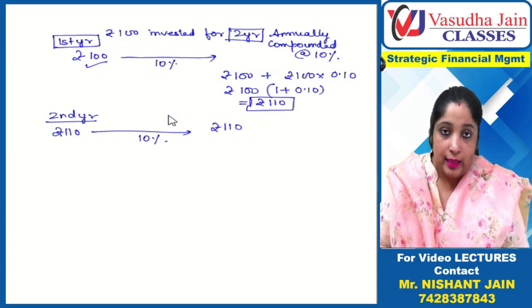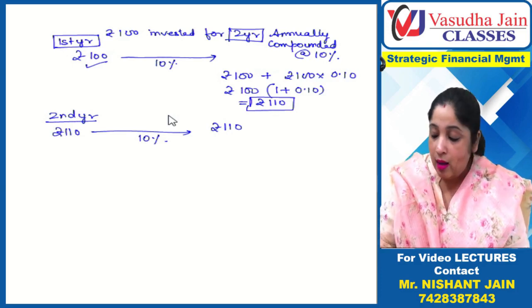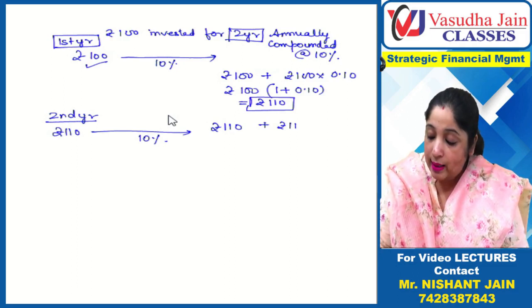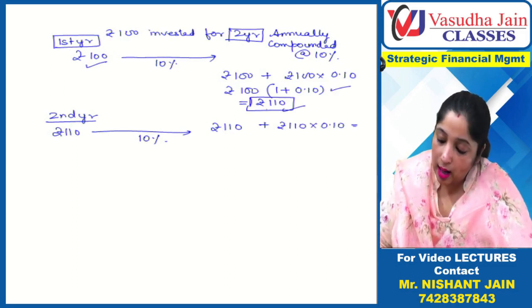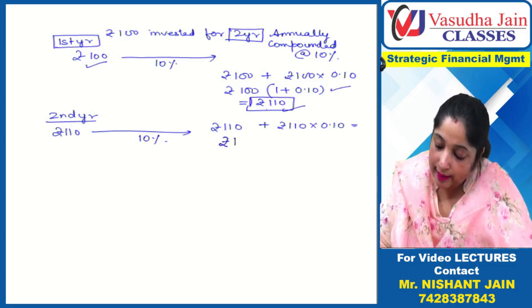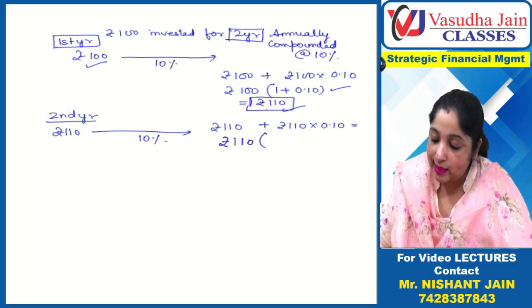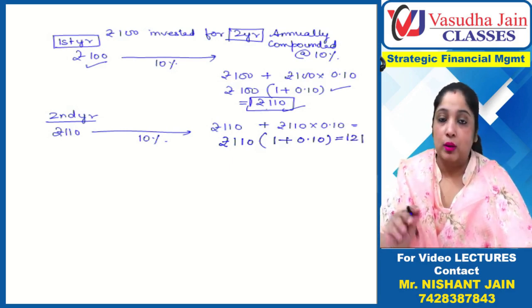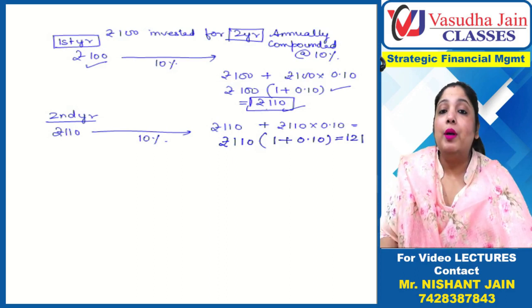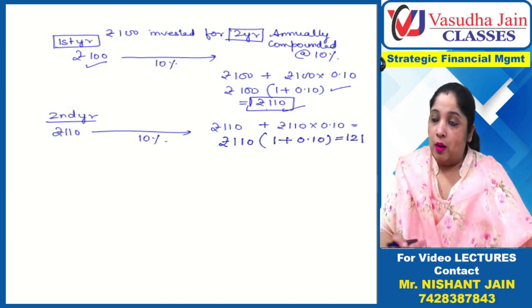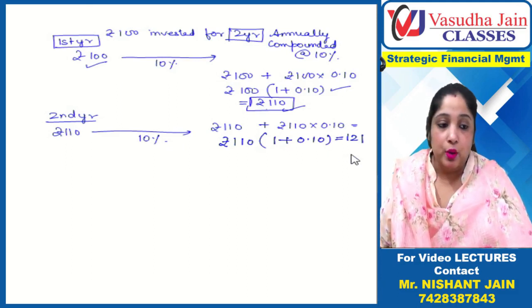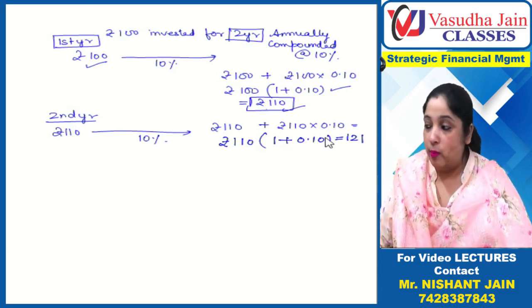110 you will get, that's now the principal for the second year, plus you will get interest on 110. So rupees 110, if I take common, what is left behind? 1 plus 0.10, right? Now this is coming out to be 121 on the calculator. But I want to create a formula out of it. Now after 2 years, the investor will get 121 rupees, right?